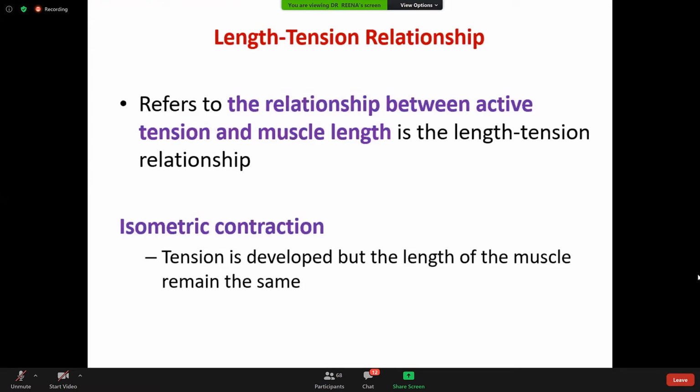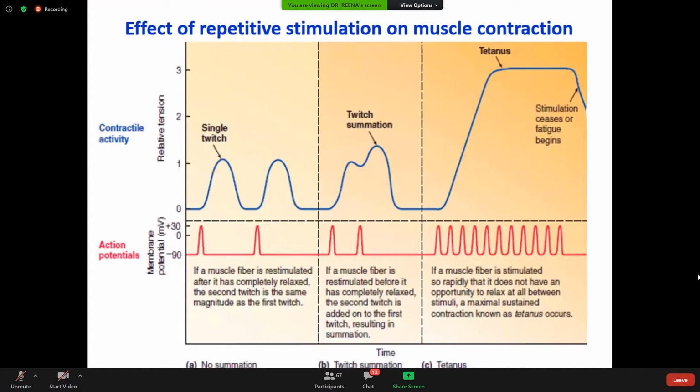Okay, so here we can see there are two factors which can be adjusted to accomplish gradation of whole muscle tension. So what were those two factors? One is the number of muscle fibers contracting in the muscle, and another is the tension developed by each contracting fiber. So in the last class, we discussed summation. There are two types of summation, spatial and temporal summation. So these are the two factors which can be adjusted to accomplish the gradation of whole muscle tension.